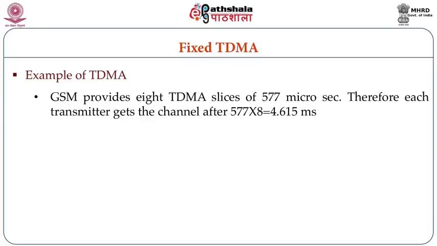Therefore, each transmitter gets the channel after 577 microseconds multiplied by 8, that is the 8 time slots, which comes out to be 4.615 milliseconds. Now this is a very small time. You hardly observe that the channel has been taken away from you and it comes back to you. You just observe seamless channel availability, but in practice it has been taken away from you and comes back to you in a time of 4.6 milliseconds, implementing time division multiple access.